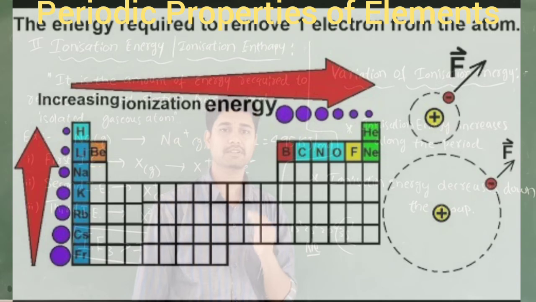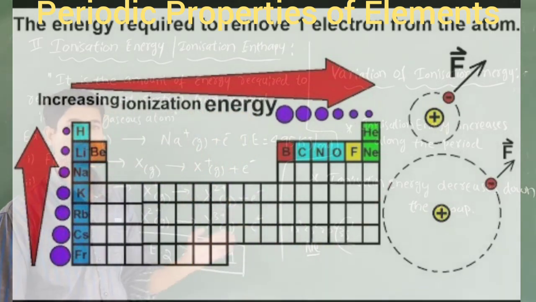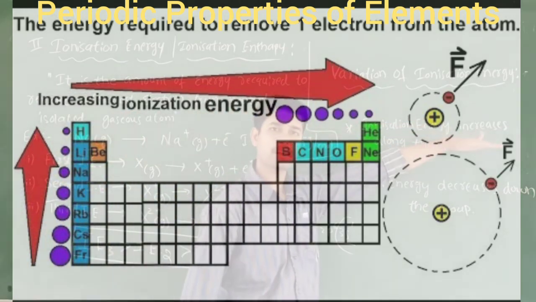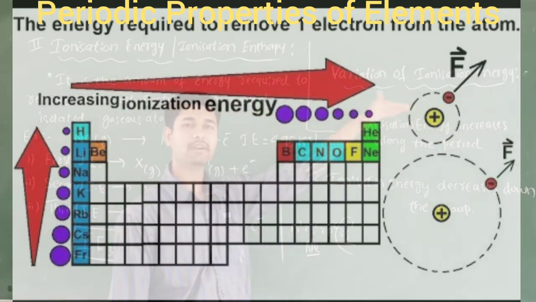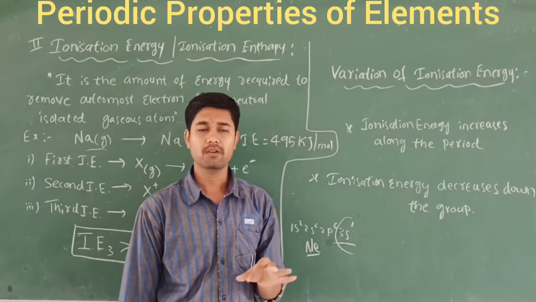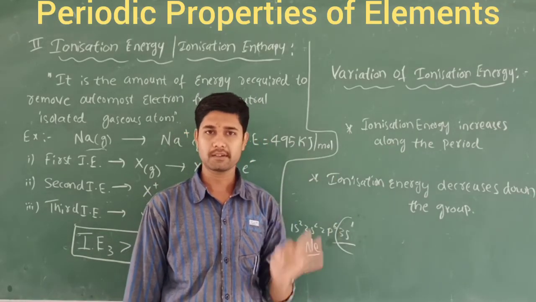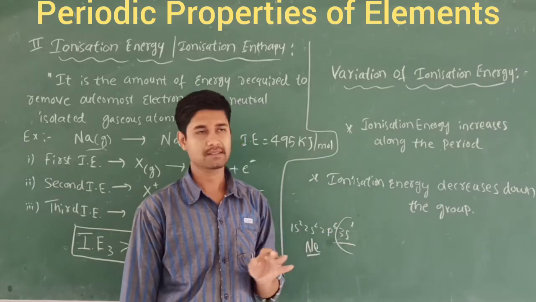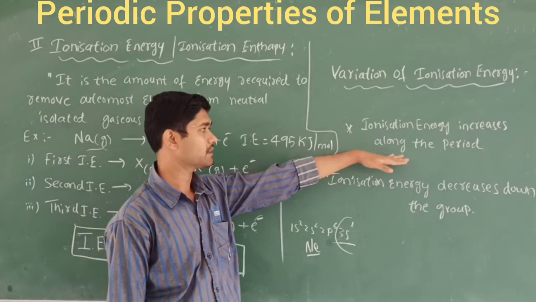Let's discuss the variation of the ionization energy. How will the ionization energy vary in the periodic table? You can see the picture of this variation. Ionization energy increases along the period. How does it increase along the period? After losing one electron, the effective nuclear charge on the electron increases and atomic size decreases. That's why the ionization energy increases along the period.